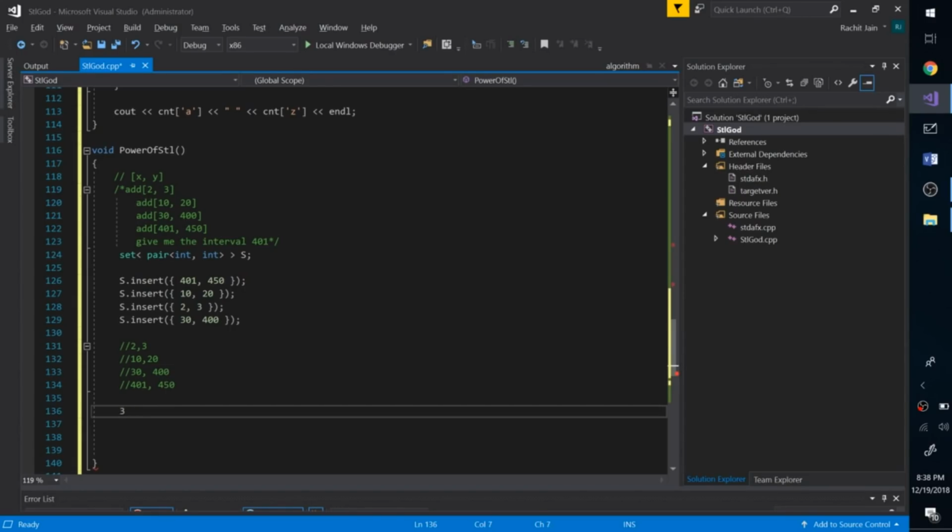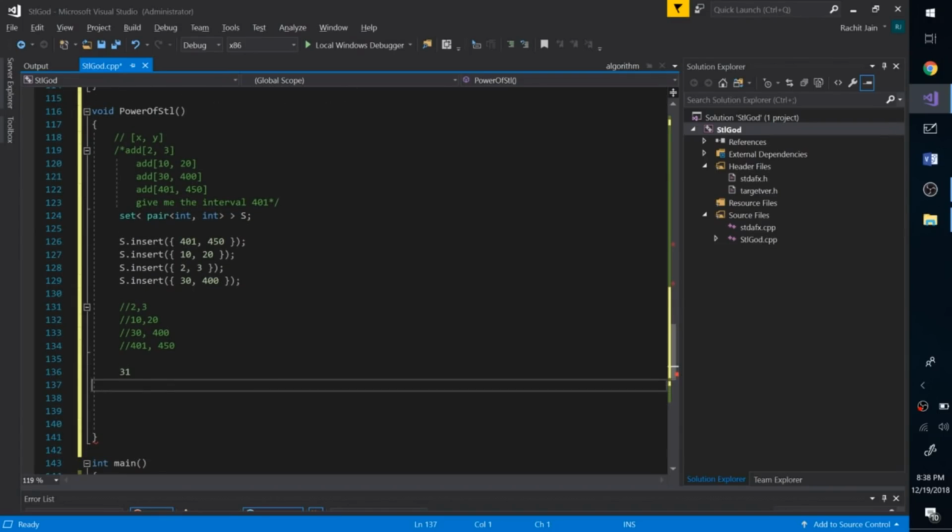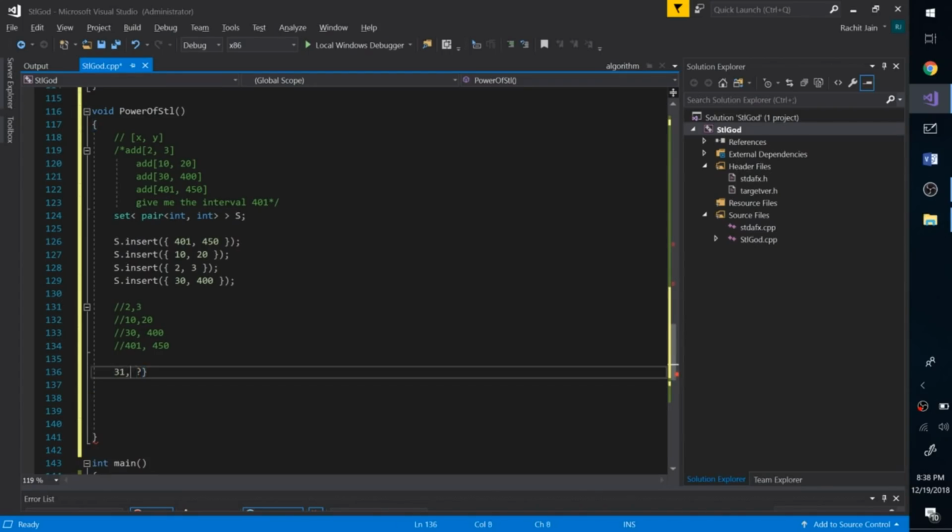But let's say if I say 31, so we know that it's right over here. So what I can do is nothing but an upper bound. If I do an upper bound on 31 comma, and I will add any value over here, I don't care about that, but I will generate a pair like 31 comma question mark. We'll see what we have to fill over here, but let's say we are doing an upper bound on 31 comma something like that. So of course it will give us the iterator to this.